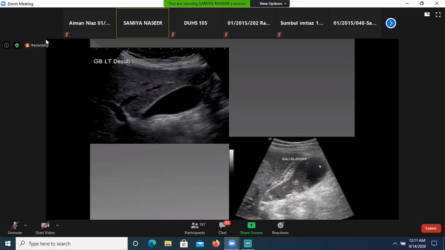The gallbladder is normally distended and sludge is seen within the gallbladder with multiple gallstones, and wall is thickened and it is surrounded by streak of fluid. This is a streak of fluid. So this is a case of acute calculus cholecystitis.